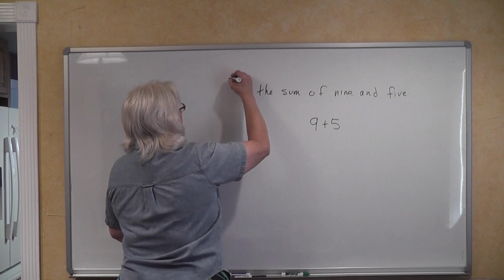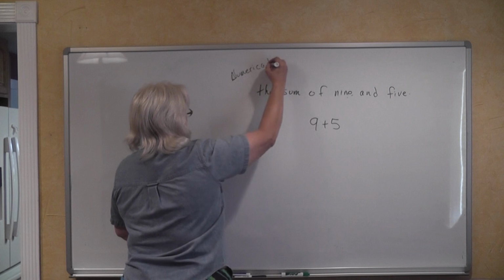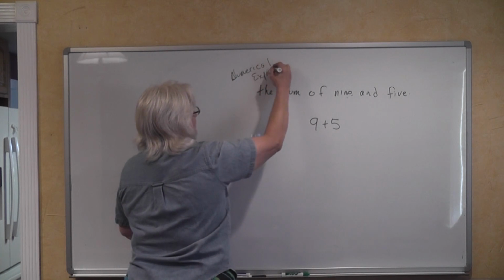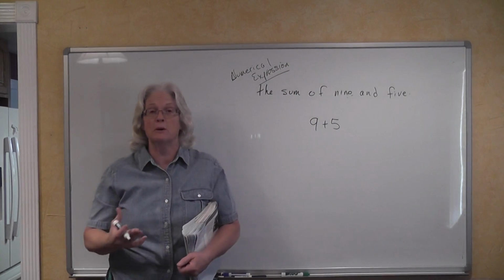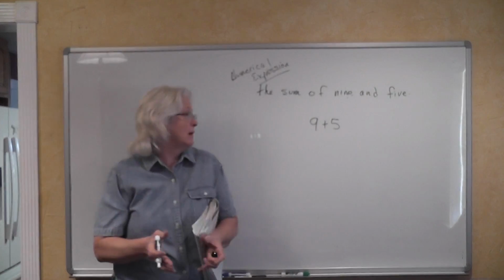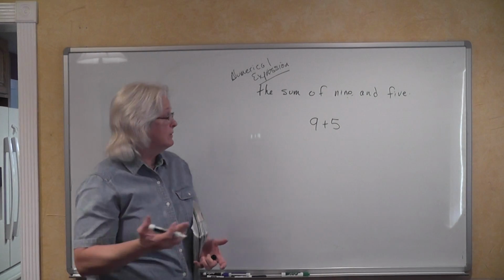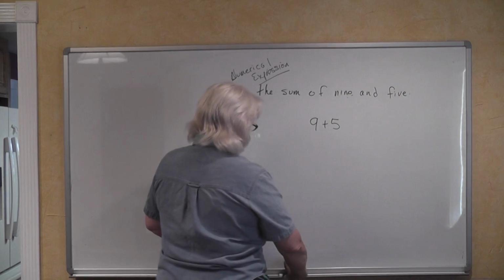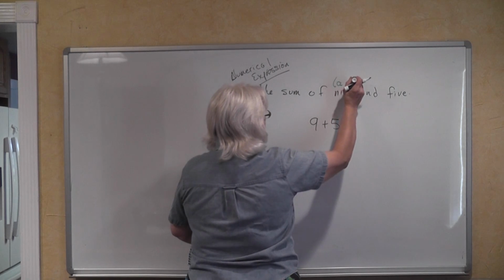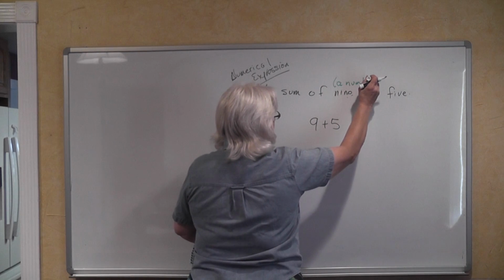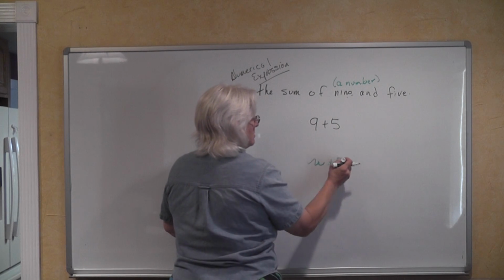And that's what we call a numerical expression. It's a numerical expression because there are no unknowns in there. Now, if this had been the sum of a number and 5, instead of having 9, we had said a number, then that would look like n plus 5.